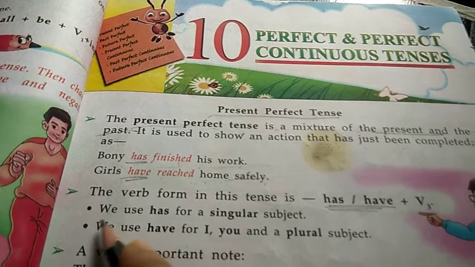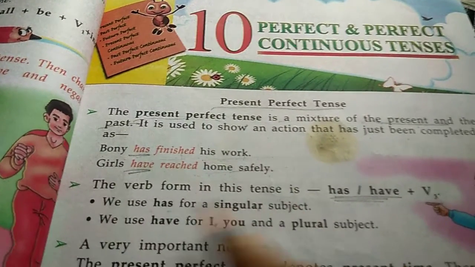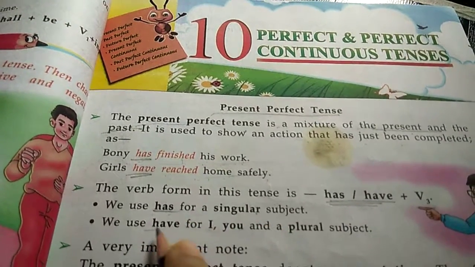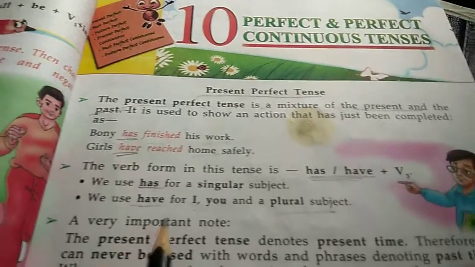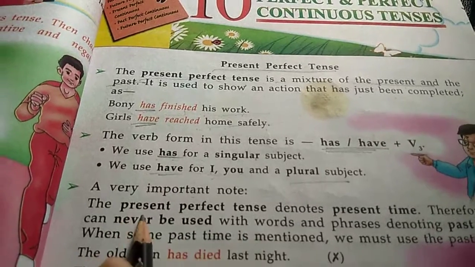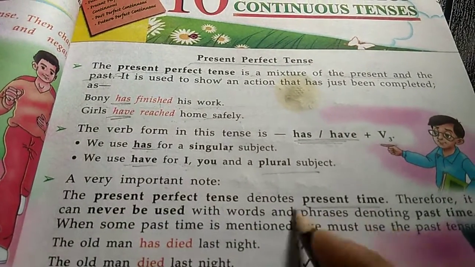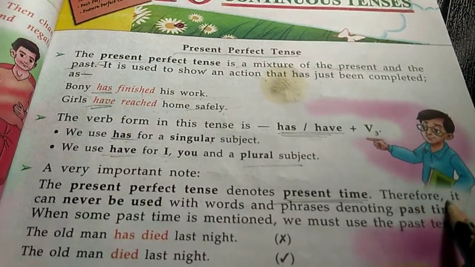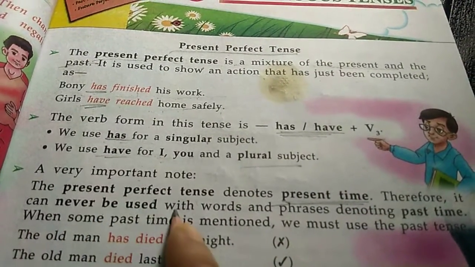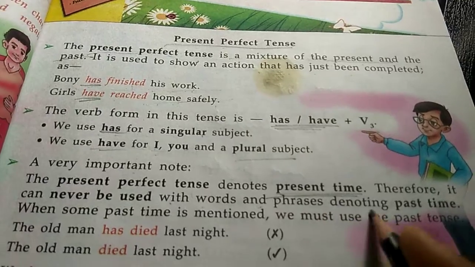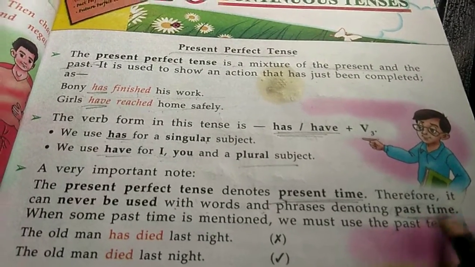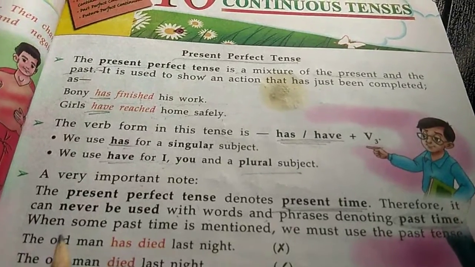Plus V3. We use has for a singular subject and have for a plural subject, as you know. We use has for singular and have for plural, like I, you. Now, a very important note: the present perfect tense denotes present time. It denotes what? The present time, what is going on. Therefore, it can never be used with words and phrases denoting past time, okay?